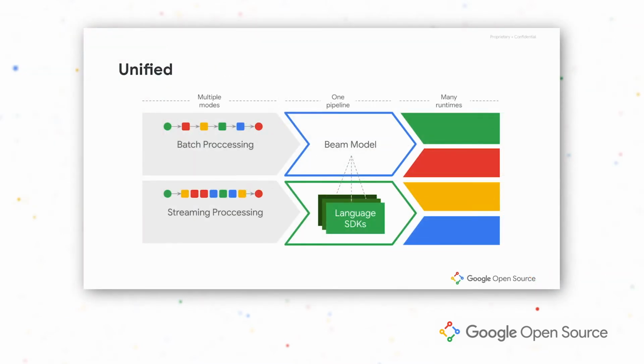So an example of this could be if we have some batch pipeline that uses a map or a flat map, we don't really need to change anything from it to a streaming. The same exact code will work from one to the other. And the same with a group by. If we're adding a group by from batch to streaming, we only will need to add these windows that I mentioned before.